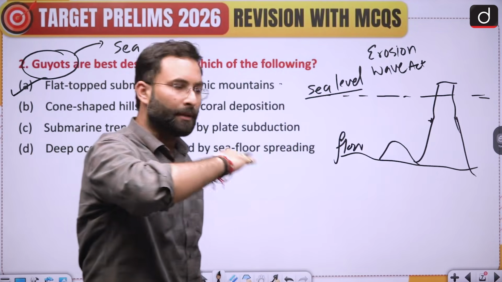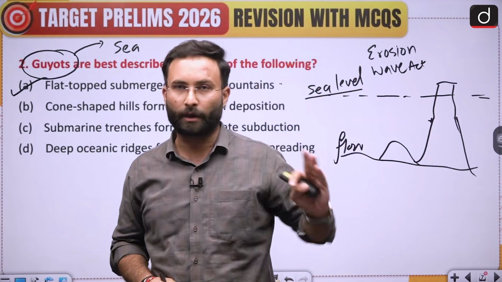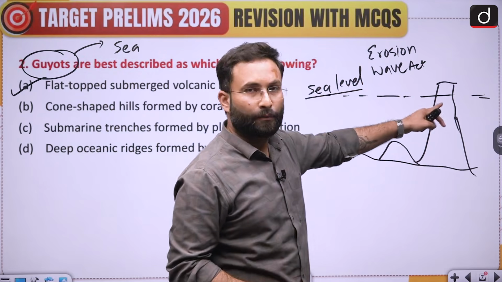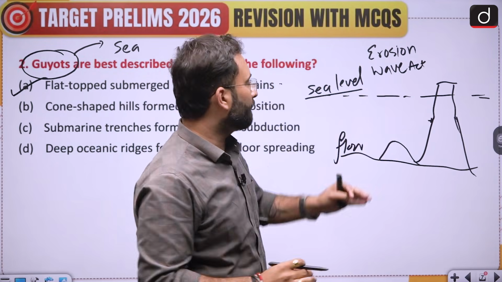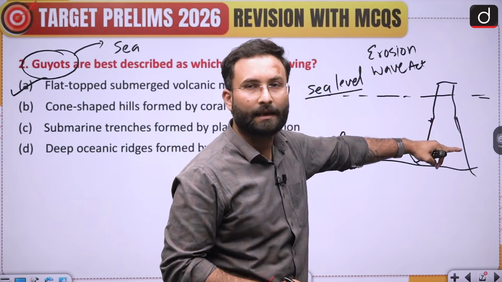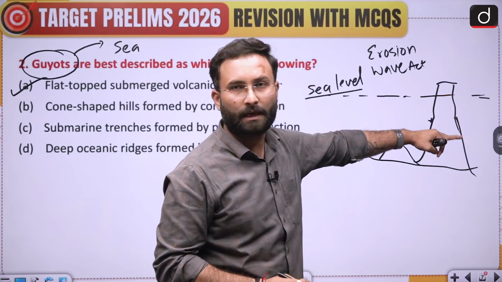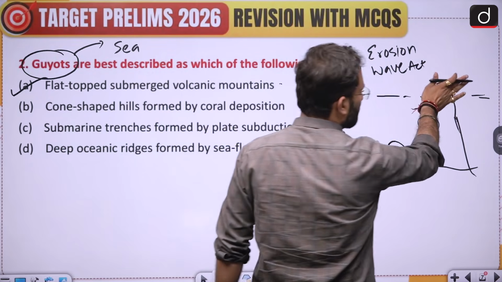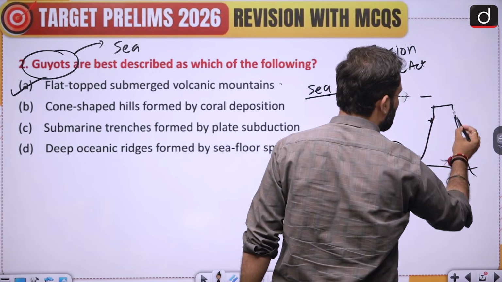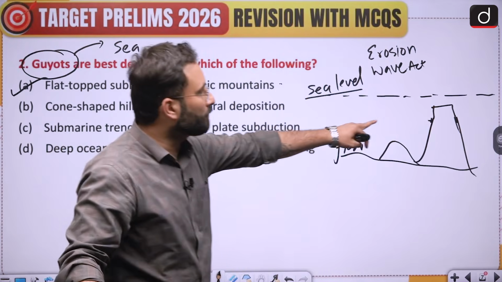A flat table-like structure starts to look because of the wave action, the top part has been eroded. Now, if for any reason the sea level rises, or this particular island or seamount gets submerged under the sea level, this is how it would look, something like this. It has submerged under the sea level. Now this is how it looks.